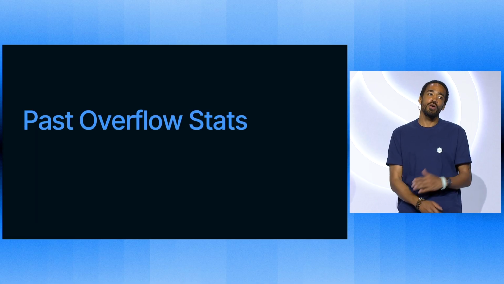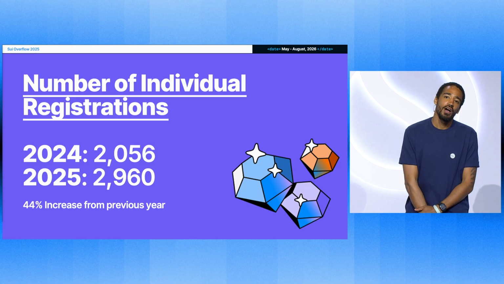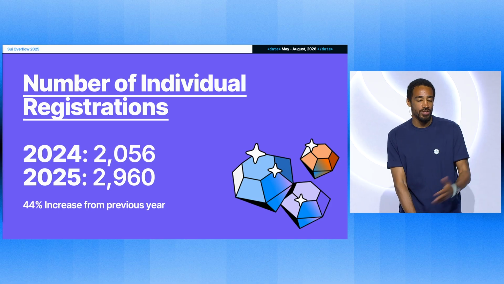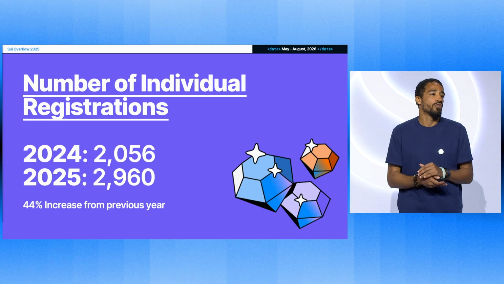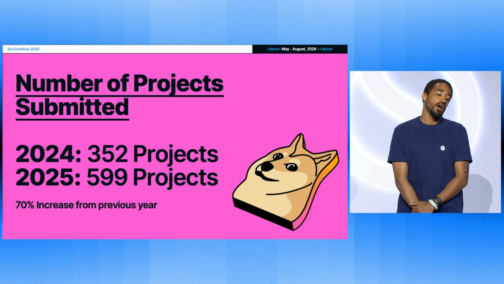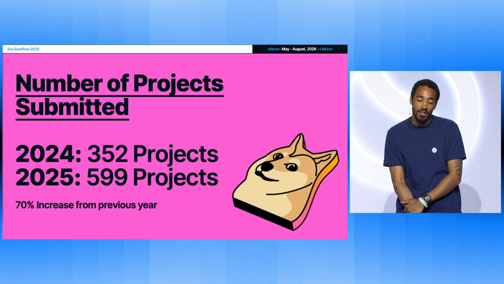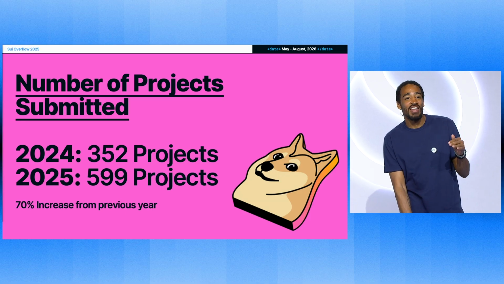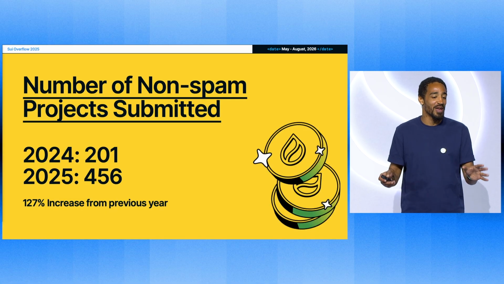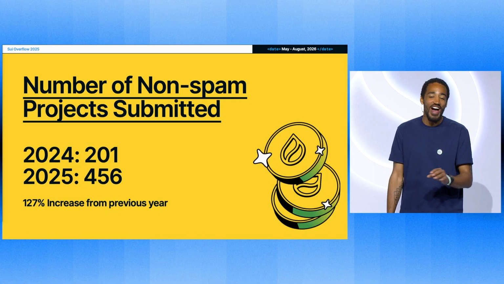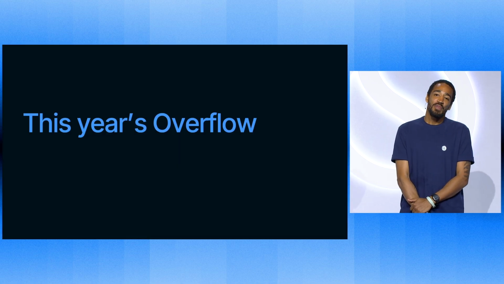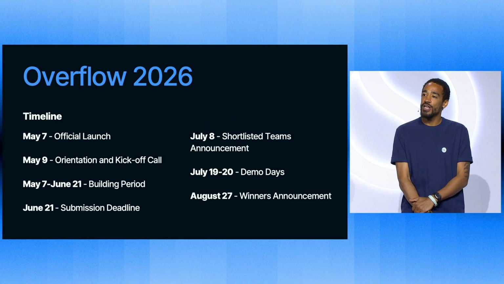So really quick, we've been running Overflow for a few years. Last year, there were almost 3,000 signups. That was about a 50% increase from the previous year. And there were close to 600 projects submitted, a 70% increase. But something that's really important in the age of AI is how many of those projects were spam. Of those 500 projects, 450 were legit. Cool. This year, we're trying to do it even bigger, always bigger.